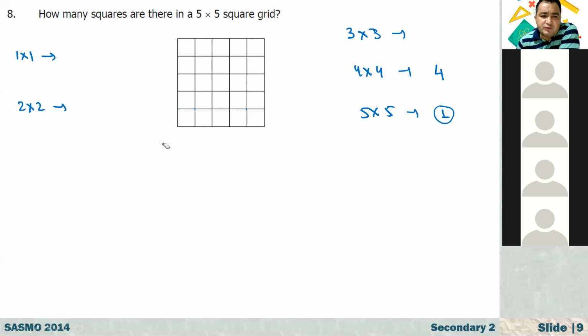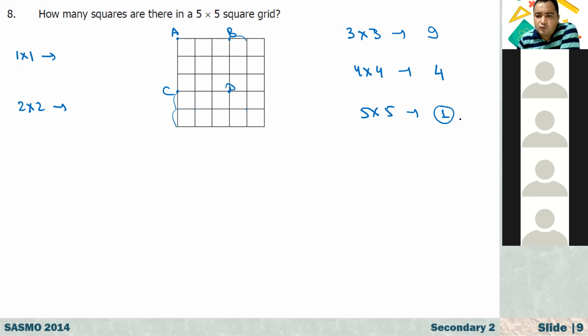Now how about 3 by 3? Let me draw only one of them. This one is A, let's say this point is B, this point is C, and this point is D. That is one. I can move this B to the side and have another one. I can move it 1 unit to the right and have another one. We have 3. In a similar way, if I move 1 unit down, we have also 3. And 1 unit down, also 3. So here we have 9 3 by 3 squares.